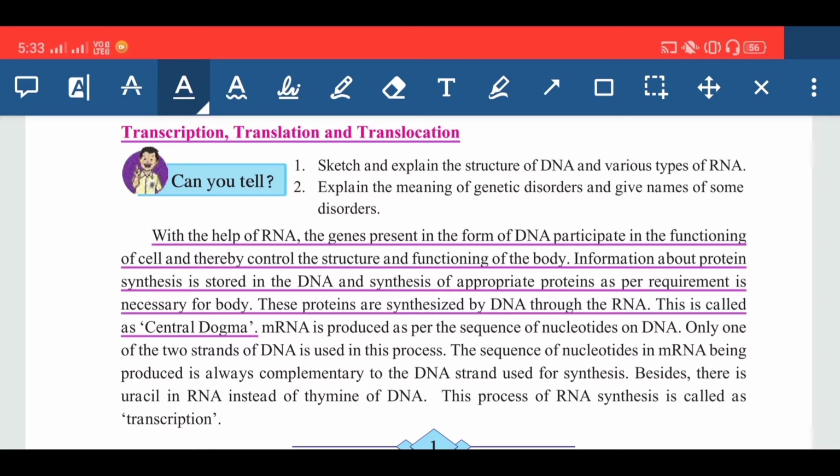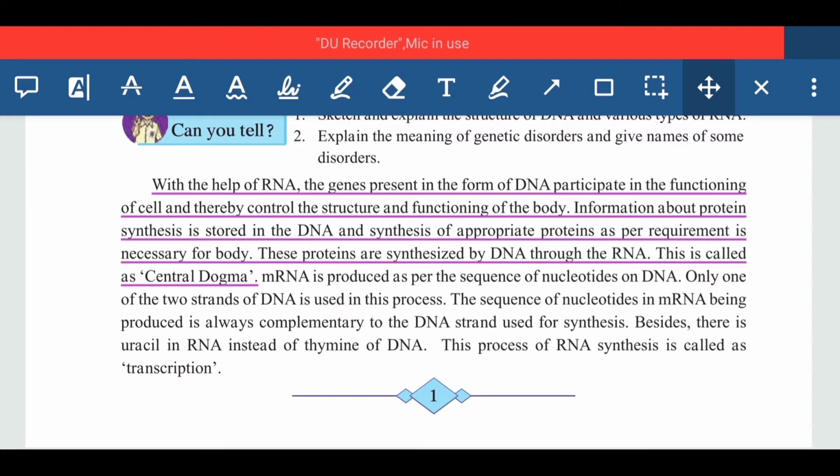Read the first sentence again, with the help of RNA, because RNA also plays an important role in the synthesis of this protein. So these proteins are synthesized by the DNA through the RNA. This is called central dogma.